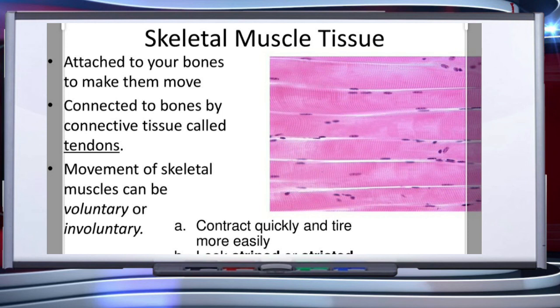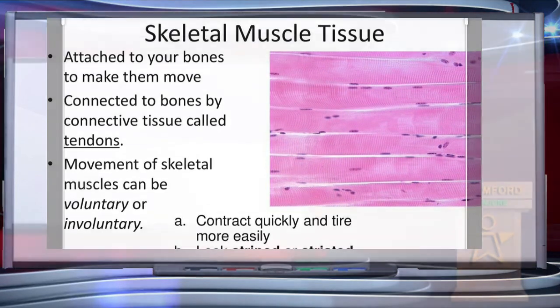So children, this is all about epithelial tissue and muscular tissue. I hope you have understood. In the next presentation, we will discuss nervous tissue and connective tissue.